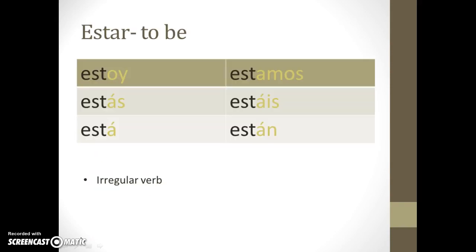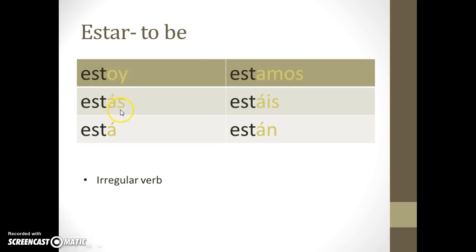Okay, so the verb estar is considered an irregular verb, and looking at it, it doesn't look all that bad. It doesn't look too irregular, and the conjugations are not too difficult to remember. The yo form is irregular, so we've got not just an O at the end, but OY. So estoy is the yo form. Yo estoy en la clase. I am in the class.